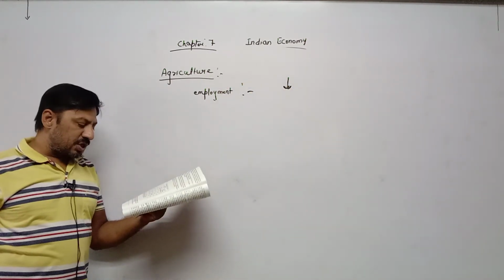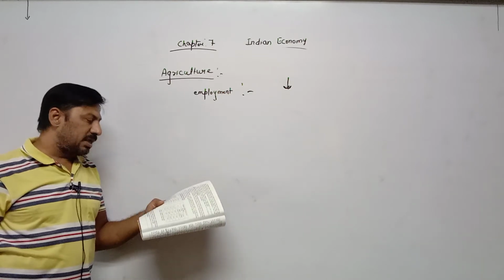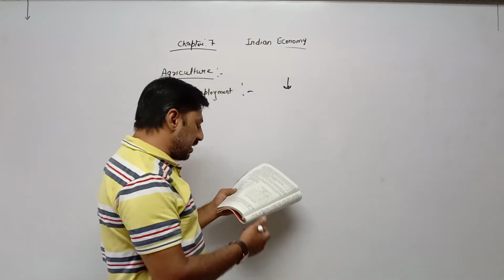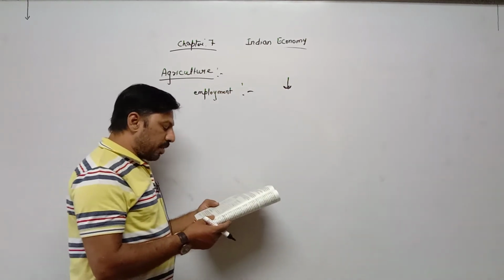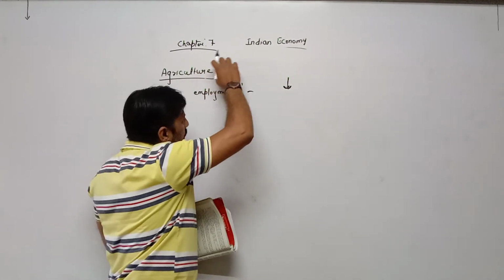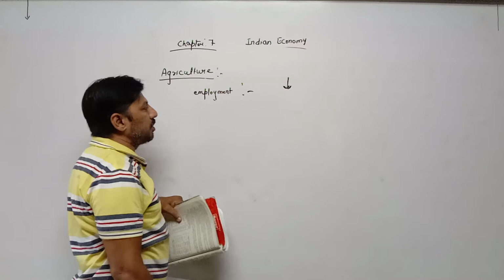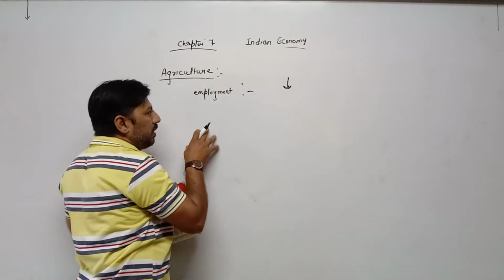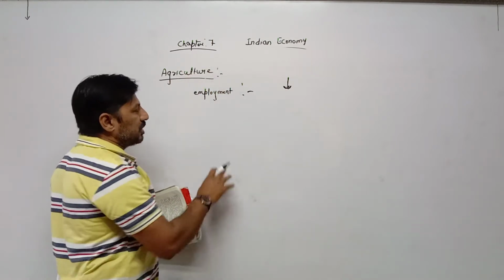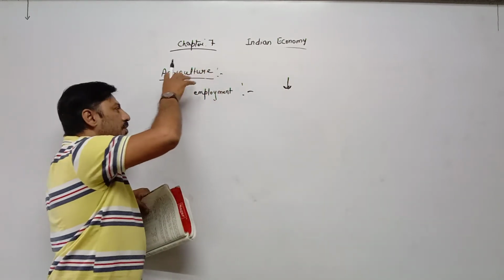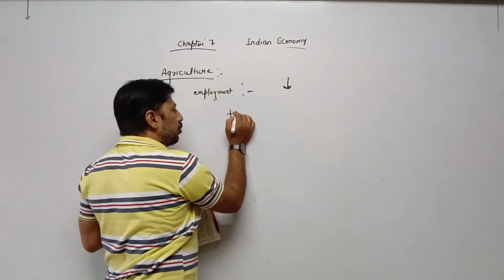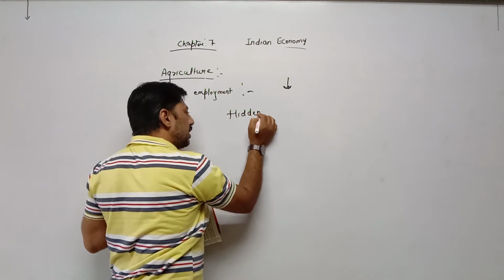India is an agrarian nation. The share of the agricultural sector in employment has gradually, slowly declined, but it is still relatively higher, depicting lower economic development. No doubt individuals are shifting from the agricultural sector to the industrial sector as well as to the service sector, but still the percentage of individuals engaged in the agricultural sector is high. And when the burden of employment is high in the agricultural sector, it means hidden unemployment is there.